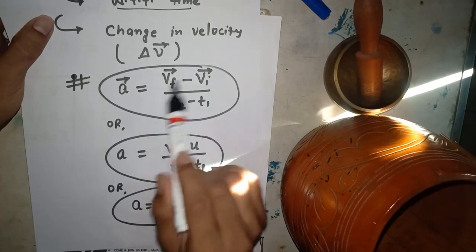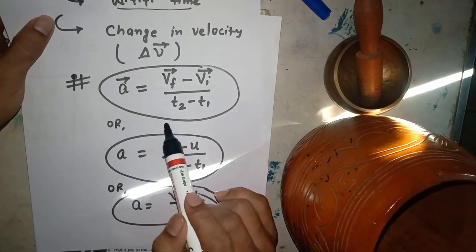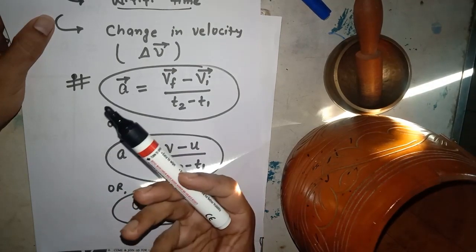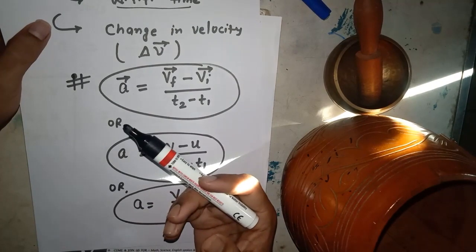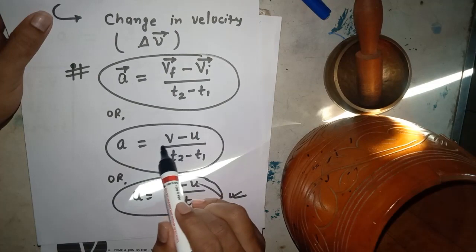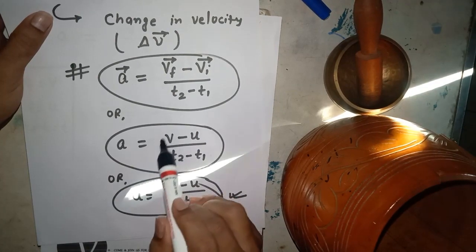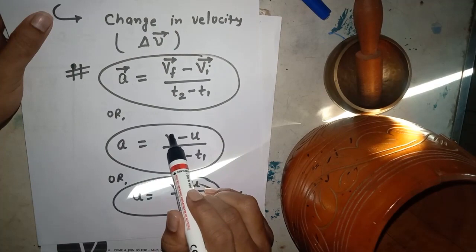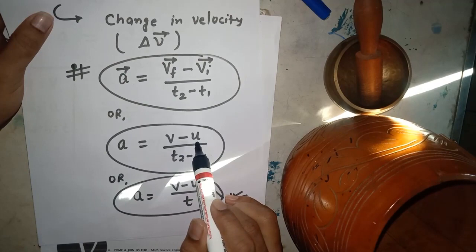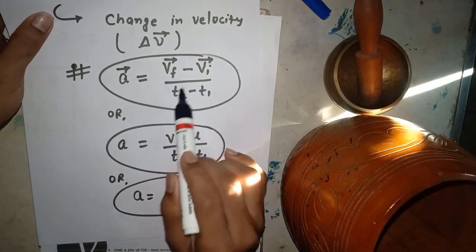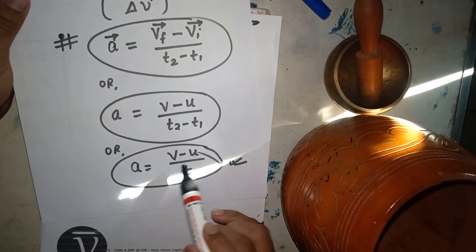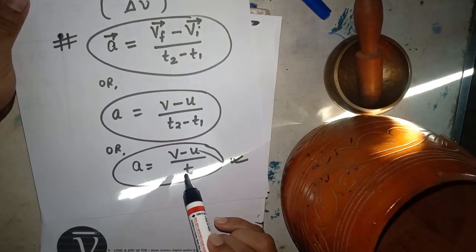For simplicity, I replace these symbols in an easier way so that it takes less time and is easier to handle. So I replace the final velocity with v, and the initial velocity with u. And now the total time t2 minus t1 from one point to another is replaced by the single term t.